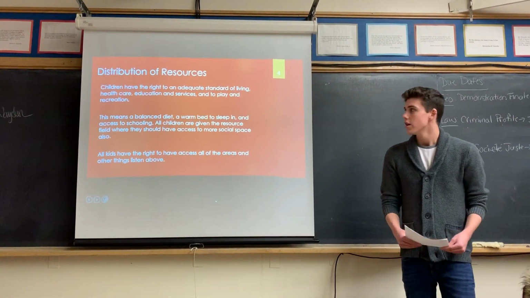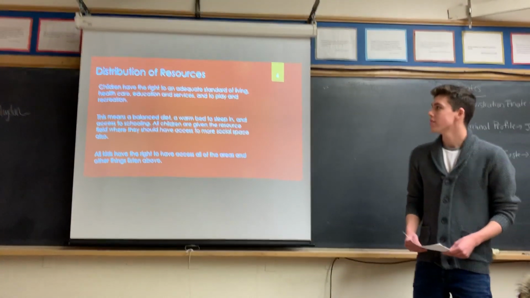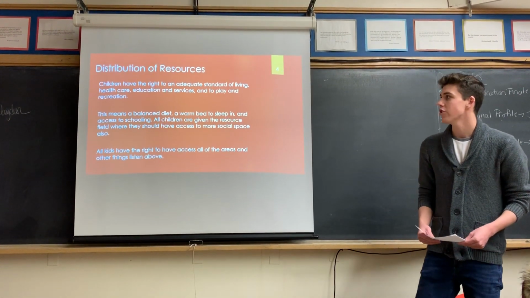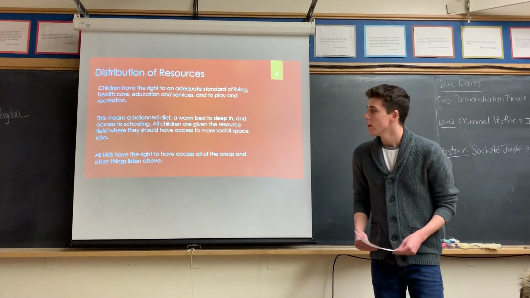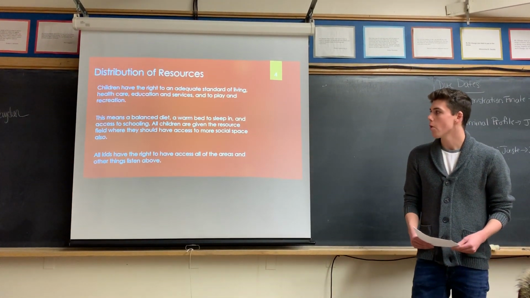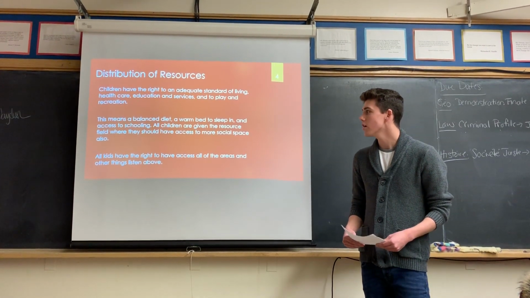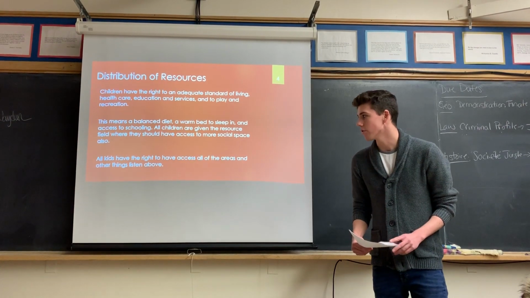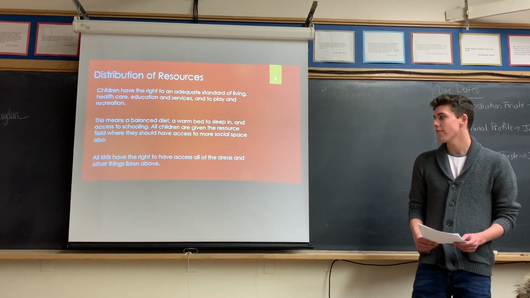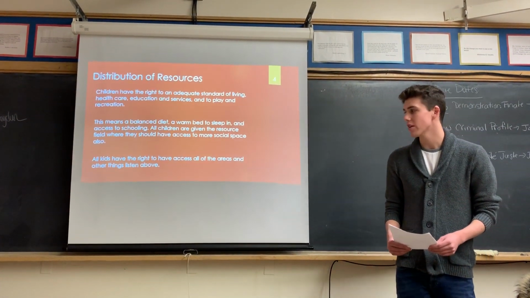Distribution of resources. Children have the right to an adequate standard of living, healthcare, education and services, and to play and recreation. This means a balanced diet, a warm bed to sleep in, and access to schooling. All children are given the resource field where they should have access to more social space also. All kids have the right to have access to all of the areas and other things listed above.